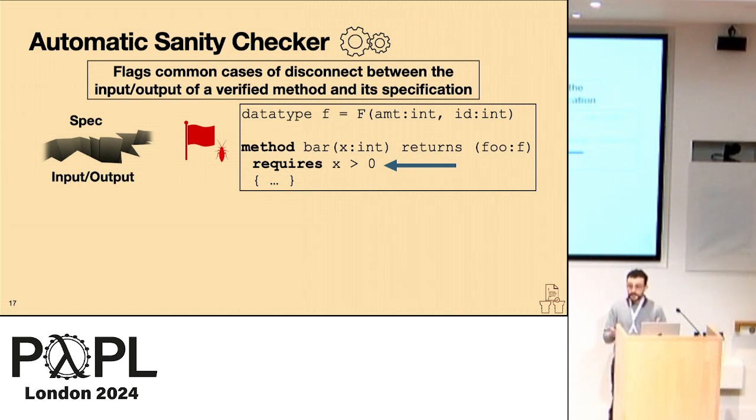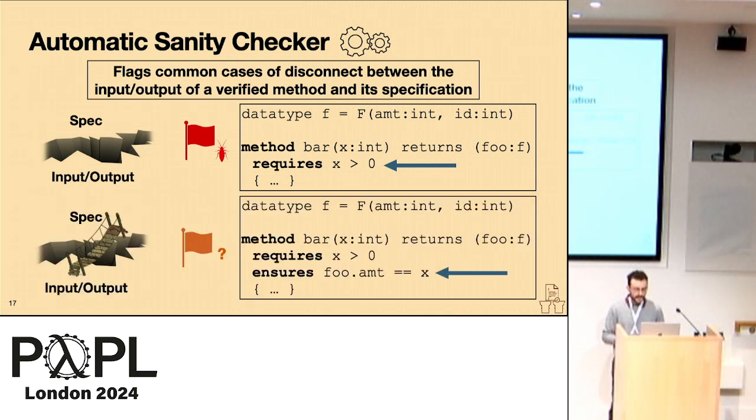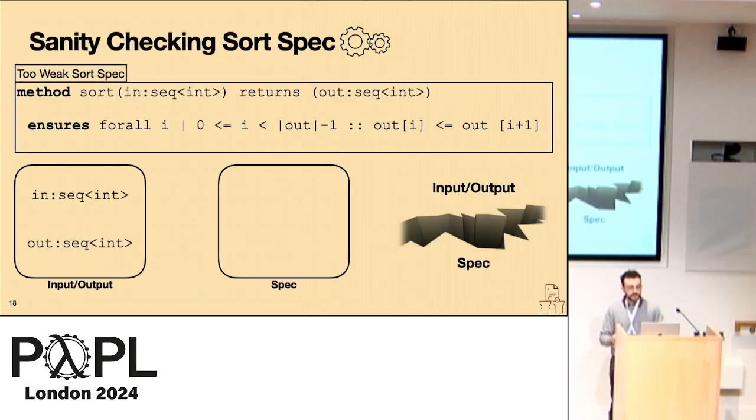to direct the developer to say this is missing. In a less straightforward case, there may be only a partial disconnect where part of the output is constrained. So in this case, the output is a data type with multiple fields, and only one of the fields is constrained. So we are still able to flag this, but with less strong of a hint. It may not necessarily be a specification bug. That's kind of up to the developer in the specific context of the system. But the hint is focusing the developer on that specific aspect that may have been missed. As another example, we can revisit our sort specification from earlier, and we can apply the same reasoning.